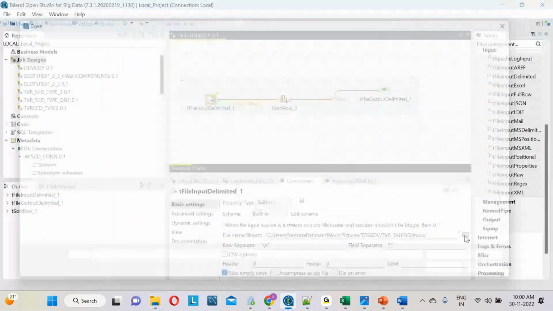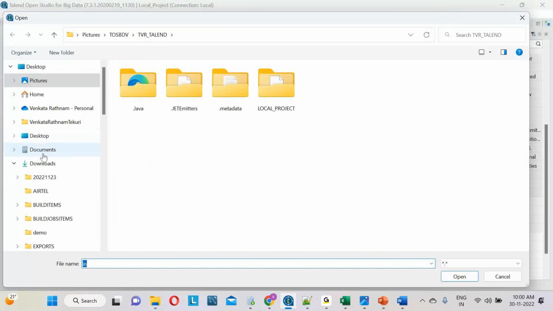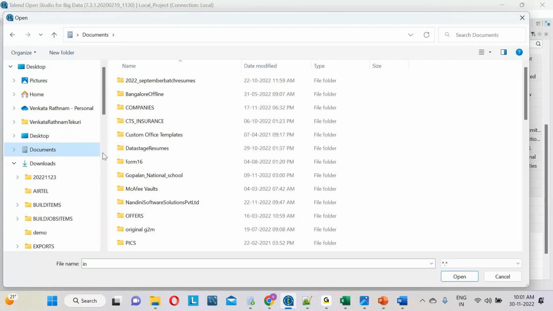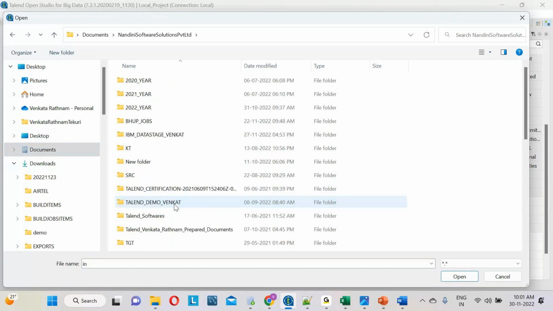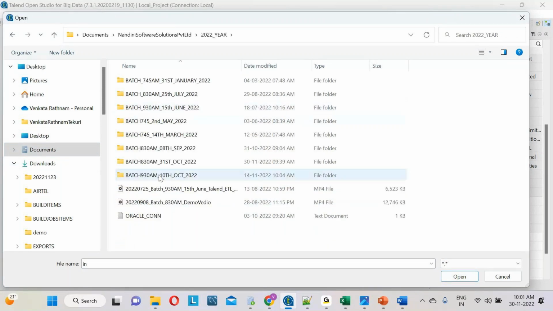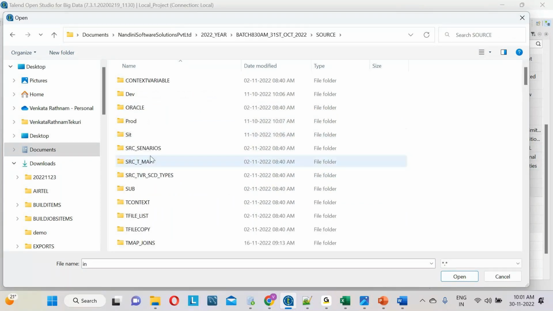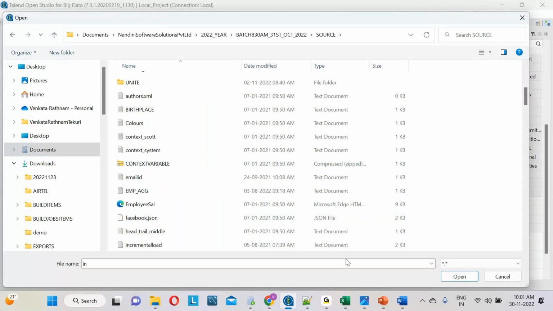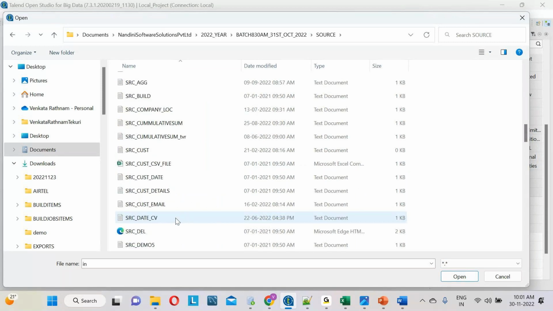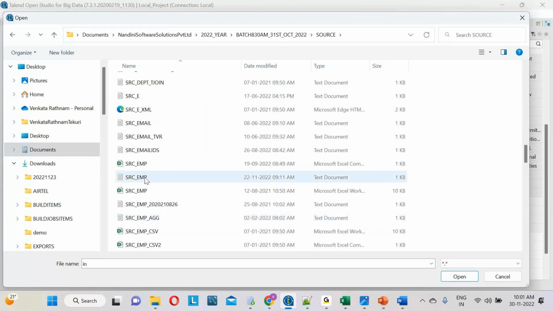So let me go to the documents, Nandini Software Solutions Private Limited. In the 2022 year, in the 31st October batch folder, in the source folder, let me select that file. What is the file name I want to read? The SRC EMP file, right? So let me select this SRC EMP file.